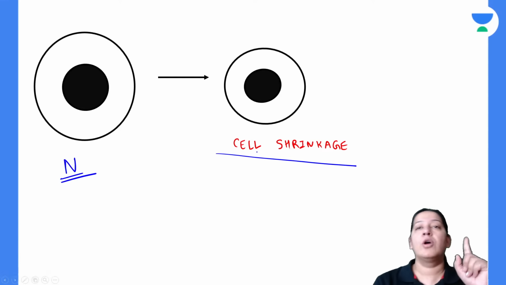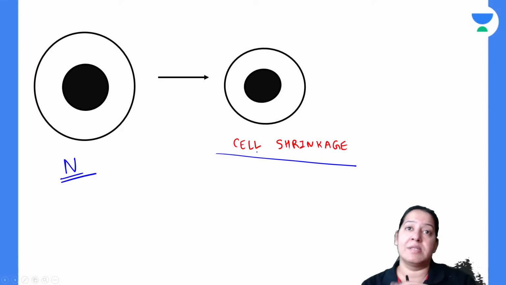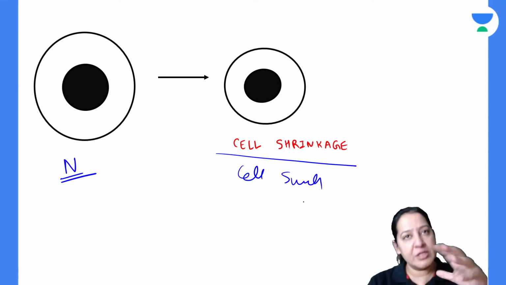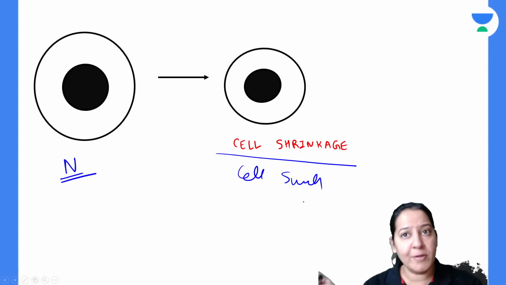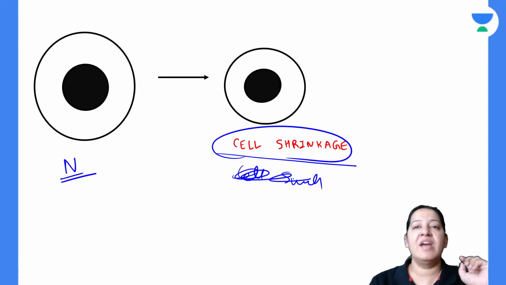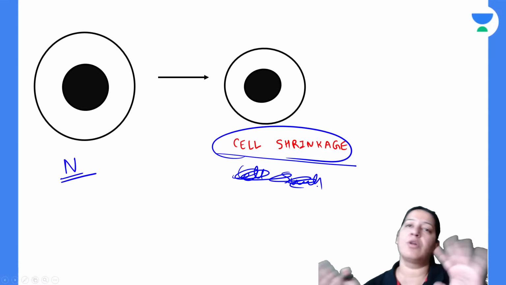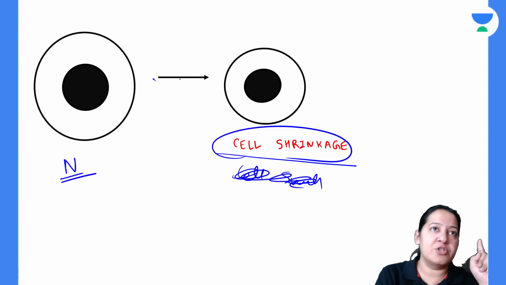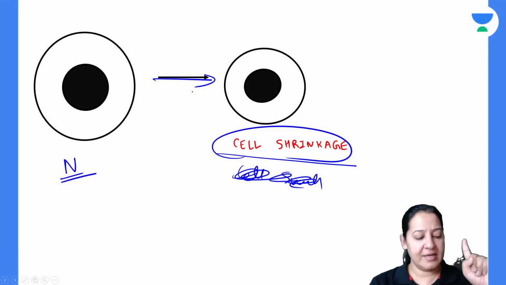Now this is the next difference between apoptosis and necrosis. In necrosis, the cells swell. If it is necrosis, the cell will swell. After swelling, it will burst. But if it is apoptosis, it is doing the shrinkage. Give me a thumbs up. So cell shrinkage is there. We are studying apoptosis, not necrosis right now. In apoptosis, there is cell shrinkage. You can appreciate the shrinkage here. That is the first thing.